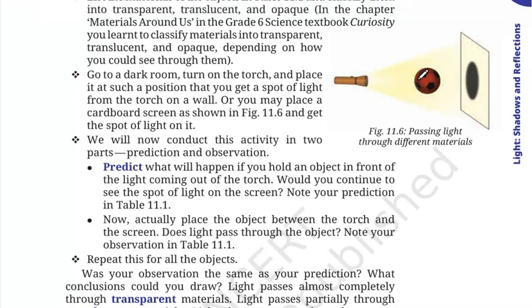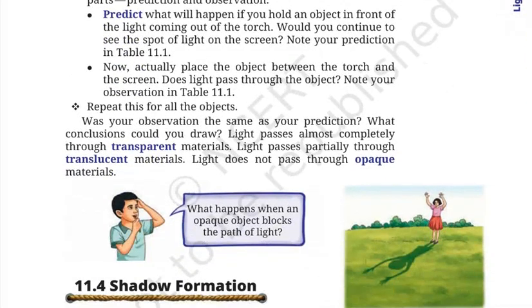Wherever the light is passing, around the corners, you can see that it is on the paper, but where the object is blocking the path of light, there is absolute darkness, right? So there is no light at this portion of the paper or the screen. You can do it for multiple objects, and with this you can get a clear understanding of transparent materials, translucent materials and opaque materials that do not allow light to pass through.